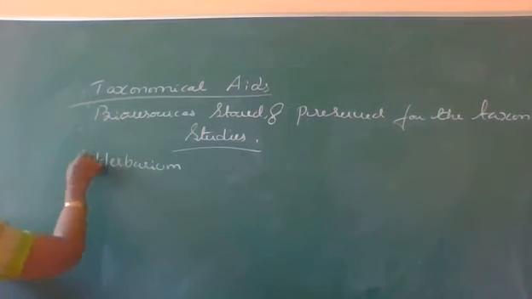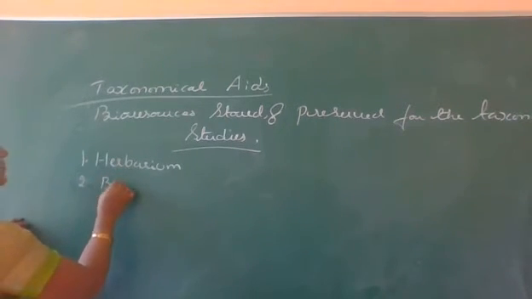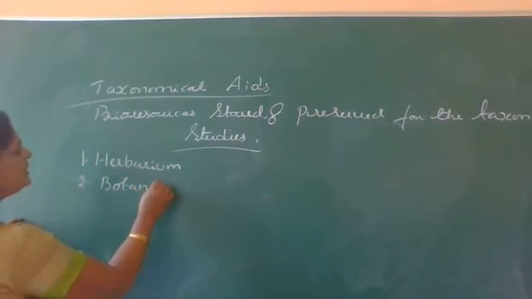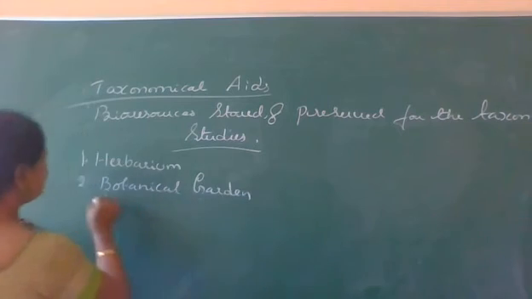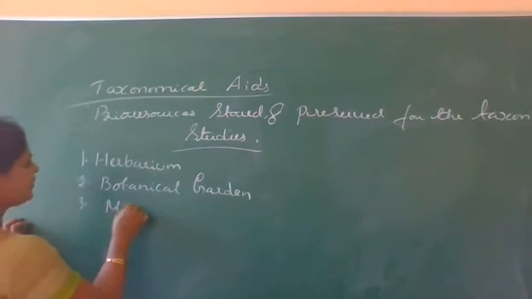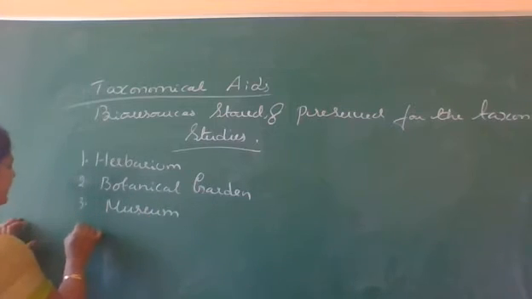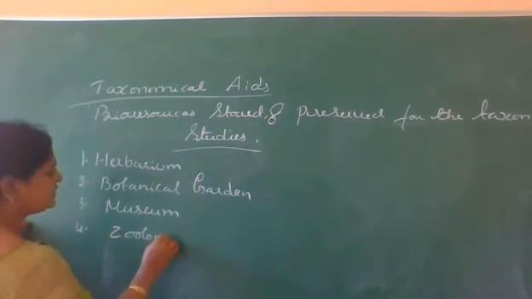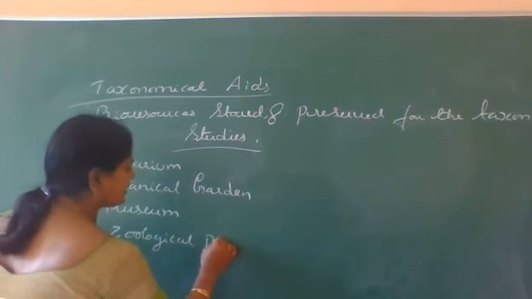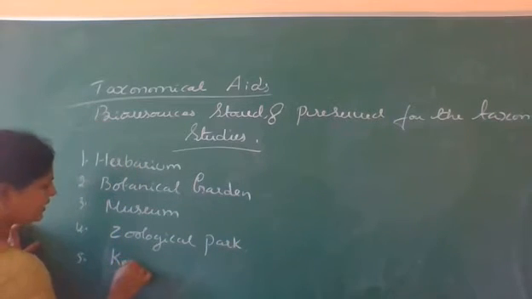The first taxonomic aid is herbarium, second is botanical garden, and the third one is museum, and the fourth is called zoological park and key.